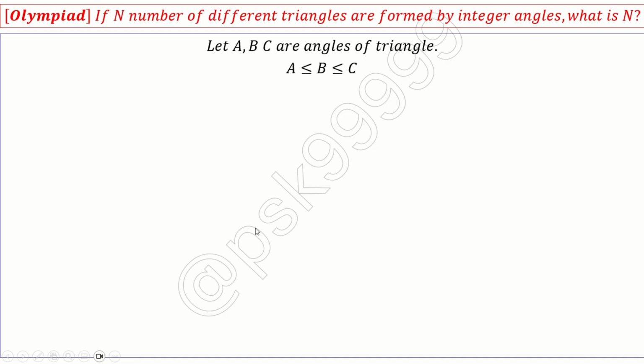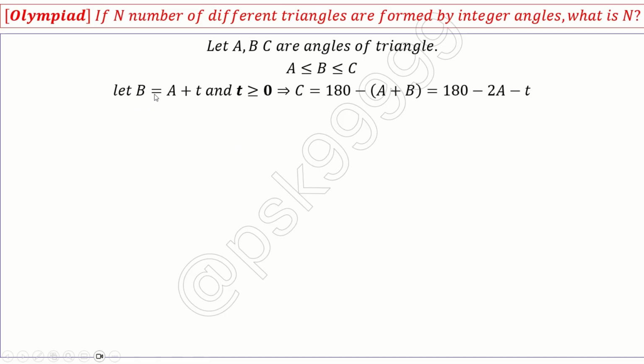This is our assumption. Now, let B equal A plus T, because we are assuming A is less than or equal to B. T can be greater than or equal to 0, correct? This implies C is equal to 180 minus (A plus B), which is 180 minus 2A minus T. In the place of B, I am substituting A plus T. Hope you are clear till that point.